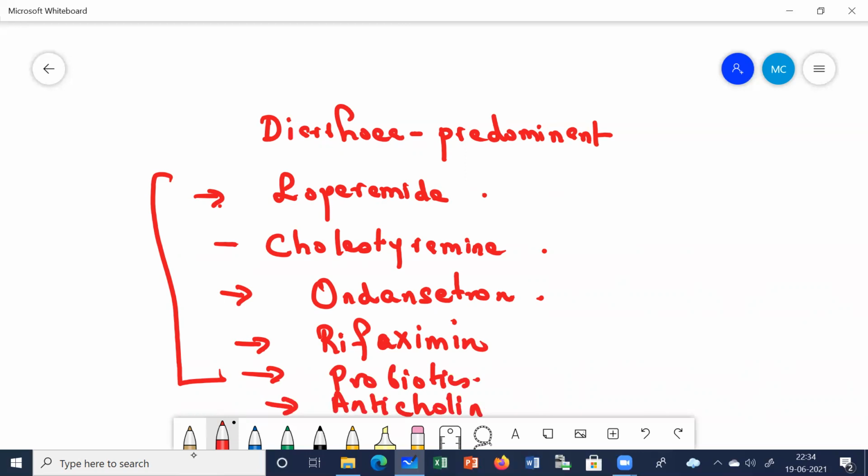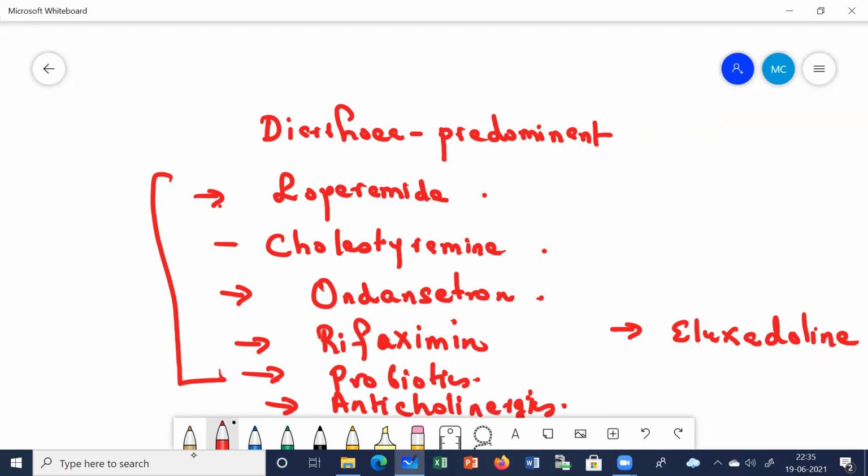Clear? And then we have got certain drugs which are mu receptor agonists. It decreases the bowel contractions. That is your, just a minute, it's your eluxadoline. Okay, so let me discuss one by one.